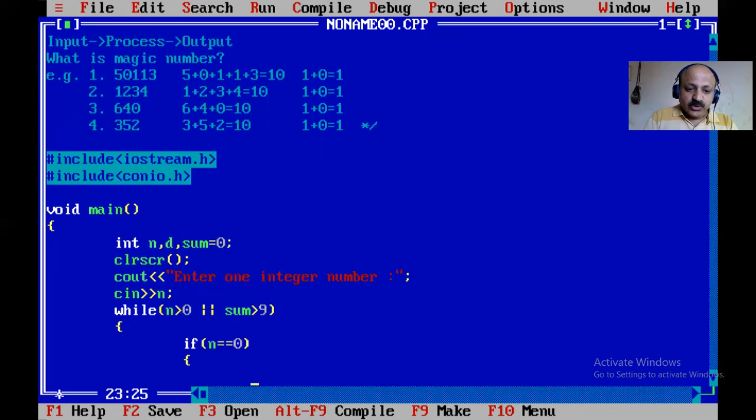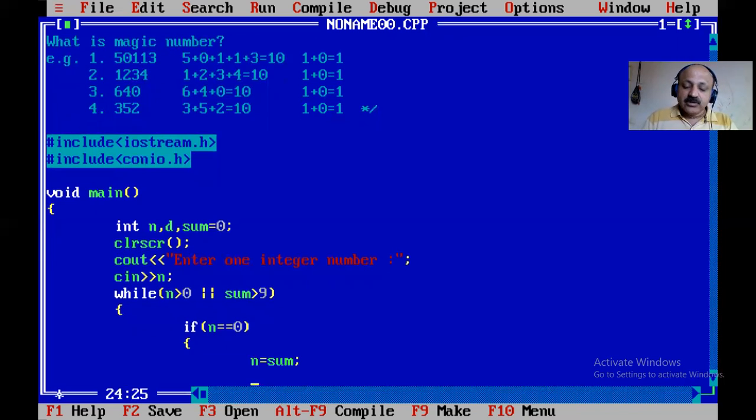And now what to do? n is assigned to sum. You can look here, the first time we get the 10 as digit sum, so that is our new number. And again, we can continue this with the sum of this new number. So I can assign the sum as n, and sum assigned to 0.